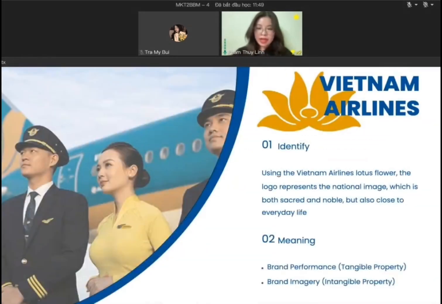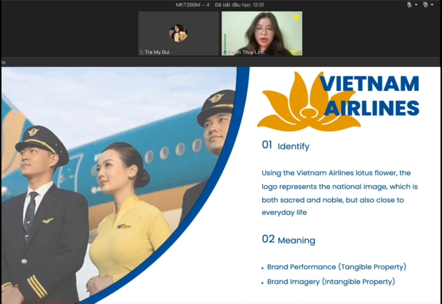First is Vietnam Airlines. The popularity of Vietnam Airlines is almost spread throughout the whole territory of Vietnam. Vietnam Airlines knows how to leave an impression on customers, even those who have never used Vietnam Airlines. They use Vietnam's national flower, the lotus, as the logo for their brand. It represents the national image, which is close to everyday life. If the Vietnam Airlines logo has a national color, its staff uniform is also inspired by the traditional outfit of Vietnam, for women with two typical colors that are steel blue and amber.